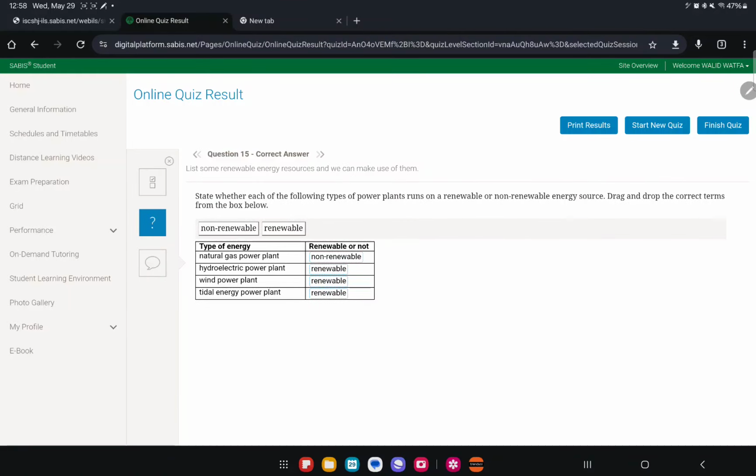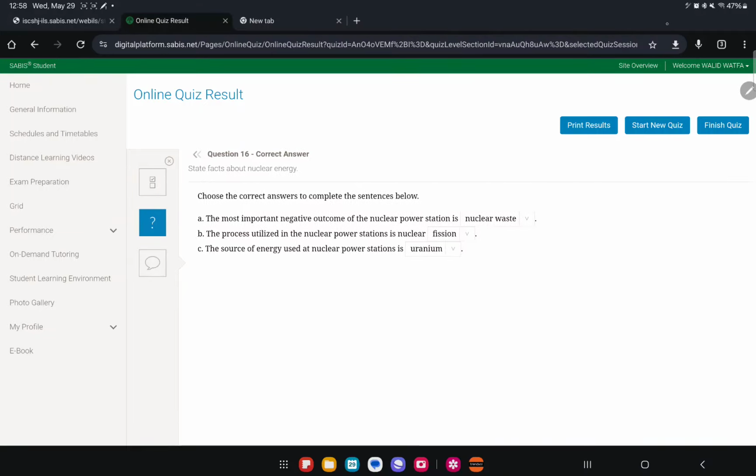Question 15. We have to know if it's non-renewable or renewable. You just get this from the book. Natural gas runs out, so it's non-renewable. Hydroelectric is water, and you know water is renewable. Wind is always renewable. Tidal energy is basically waves. So easy.